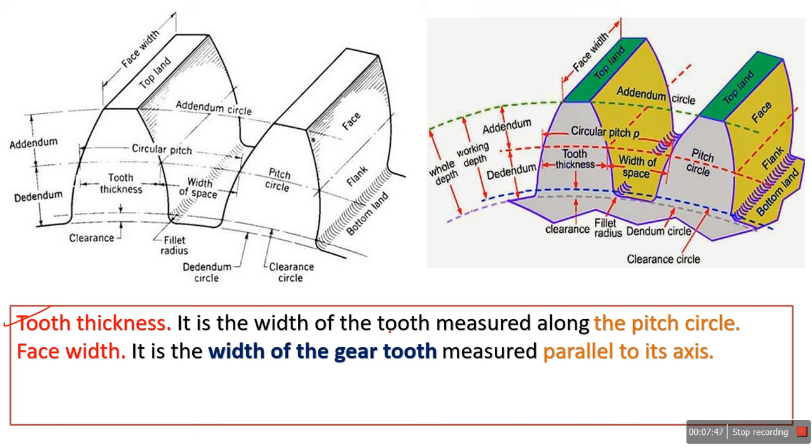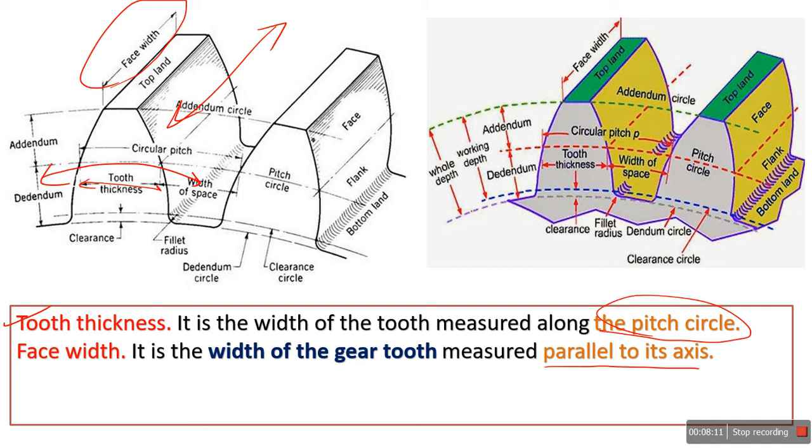If you see, this is the tooth thickness, and we measure it along the pitch circle. And if I measure the width parallel to its axis, it is called the face width. Here, this is measured parallel to the axis and this is measured along the pitch circle.